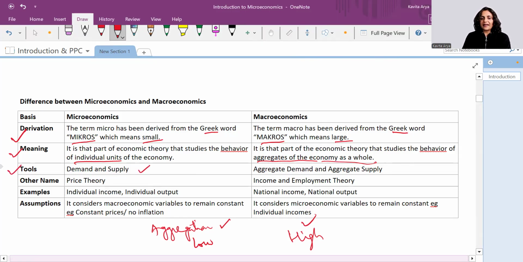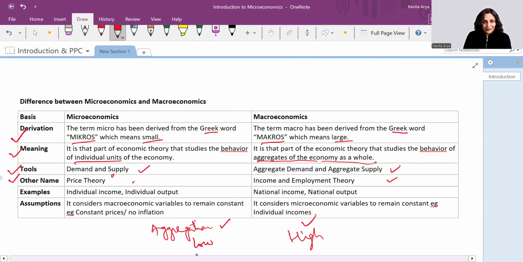Then the tools. Tools are demand and supply in micro. In macro it is aggregate demand and aggregate supply. Demand and supply means micro, and whenever we are talking about the whole nation at a very high level, it becomes aggregate demand and aggregate supply. The other name is price theory, and income and employment theory.